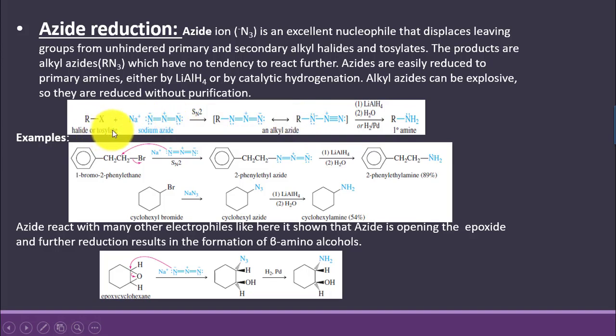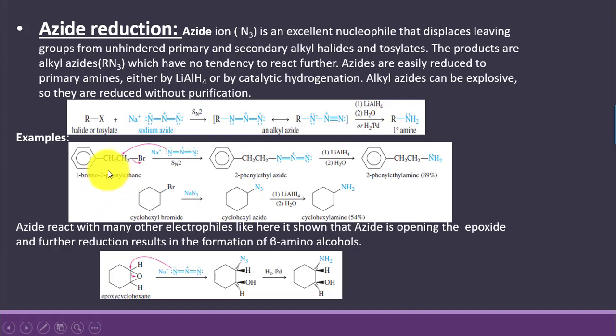We say that alkyl halides or tosylates are made to react with sodium azide by SN2 mechanism, and alkyl azides are formed. Alkyl azides can no more be alkylated, so on simple reduction they will form amine.